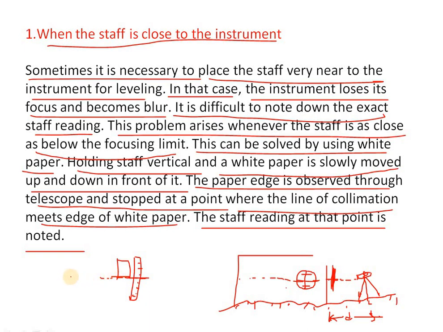Seeing through the instrument, this is the line of collimation. Where it meets the edge of the white paper, that line will be taken as the reading. So these are the difficulties we face when surveying on land. We can do it like this.